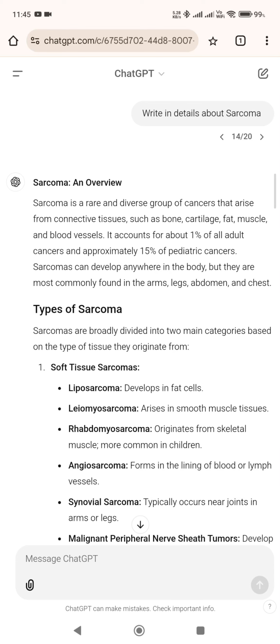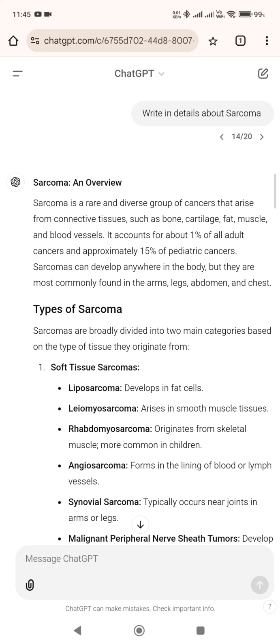Sarcoma, an overview. Sarcoma is a rare and diverse group of cancers that arise from connective tissues, such as bone, cartilage, fat, muscle, and blood vessels. It accounts for about 1% of all adult cancers and approximately 15% of pediatric cancers. Sarcomas can develop anywhere in the body, but they are most commonly found in the arms, legs, abdomen, and chest.